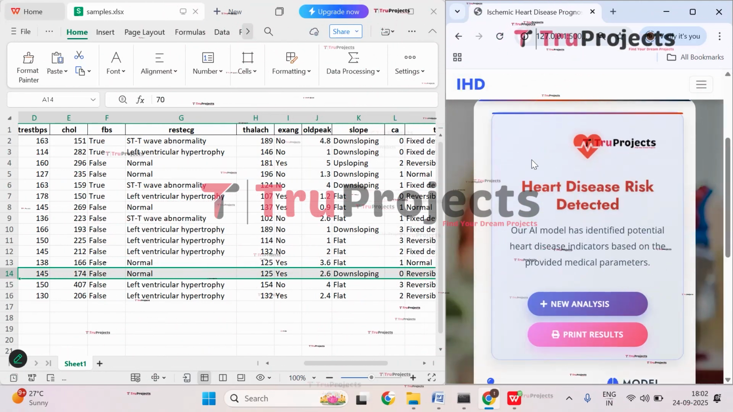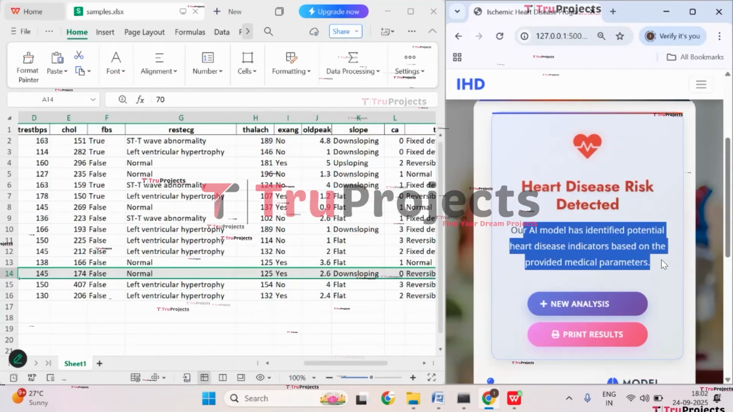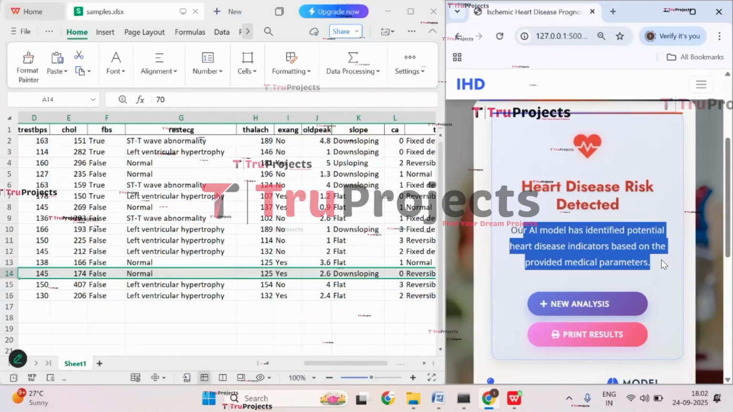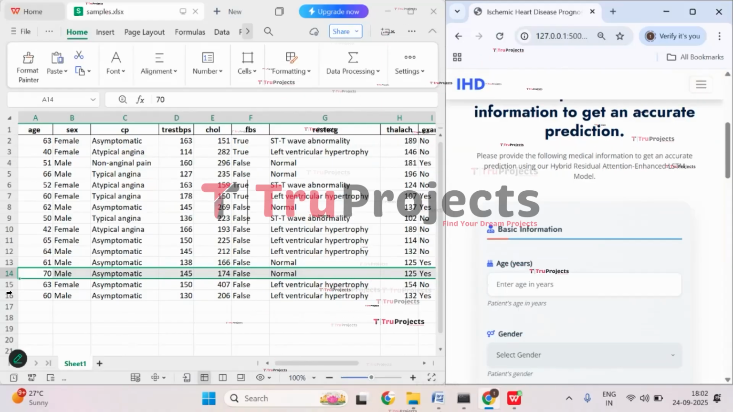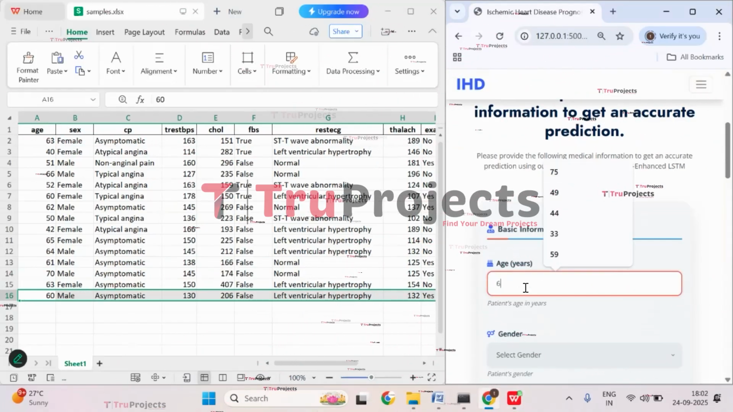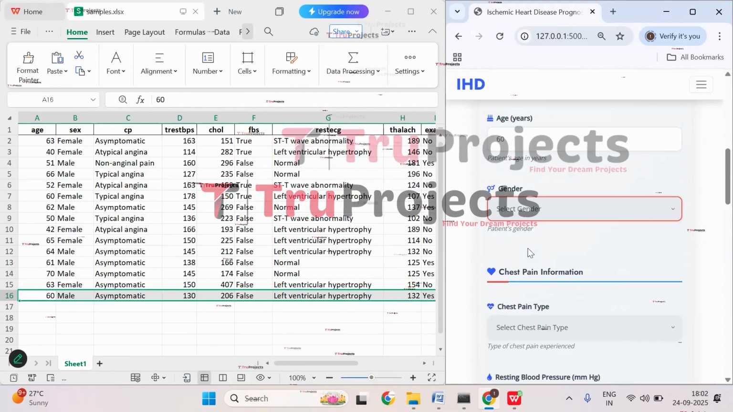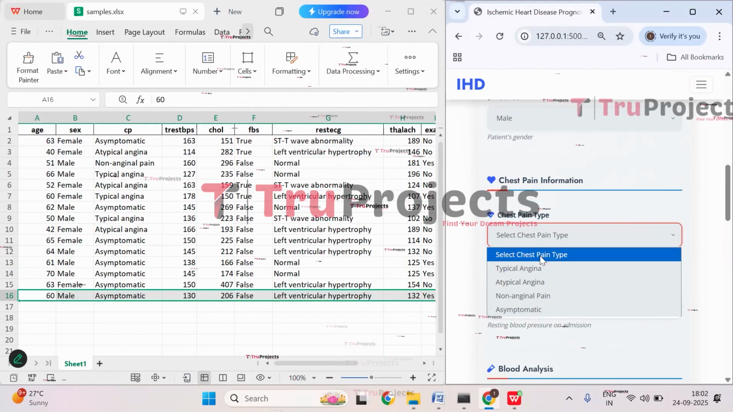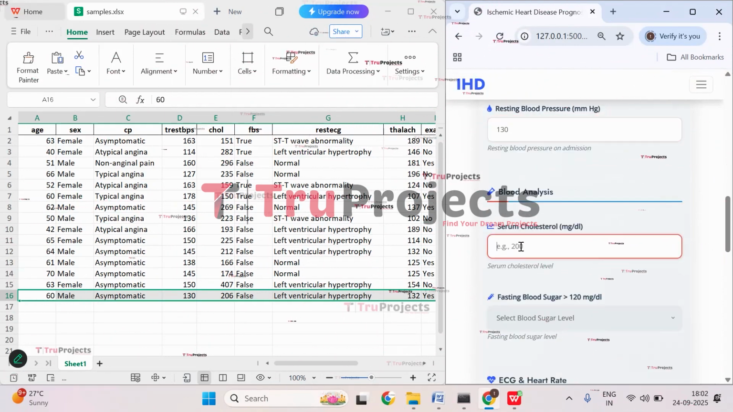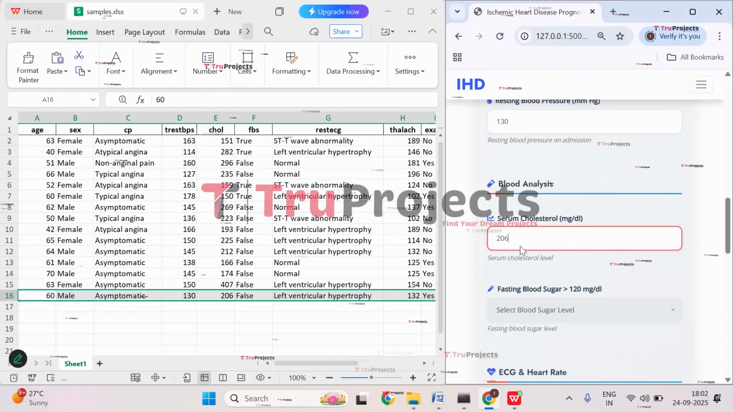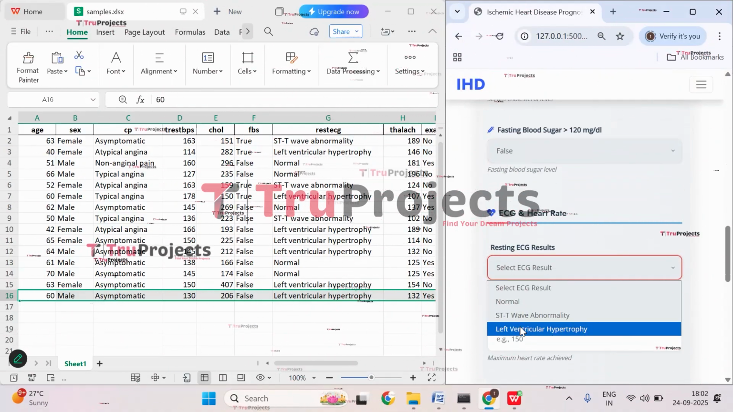Now click on analyze with AI model. And here you can see the prediction that heart disease risk has been detected. So the model has identified potential heart disease indicators based on the provided medical parameters. You can even print the results if you want. So let's check with the last case where age is 60 years, gender is male, chest pain type is asymptomatic, resting blood pressure is 130, serum cholesterol is 206, fasting blood sugar is false, ECG is left ventricle,